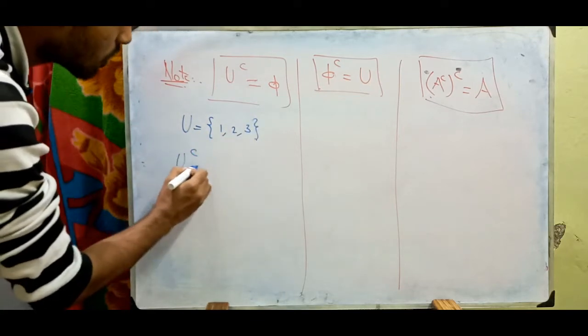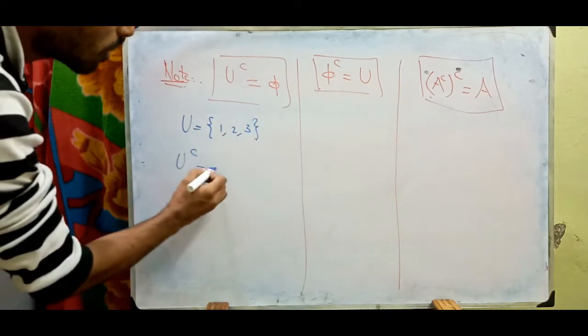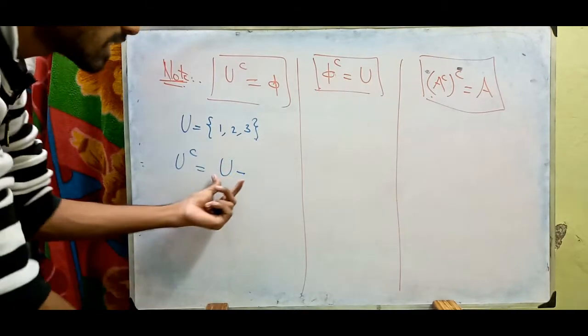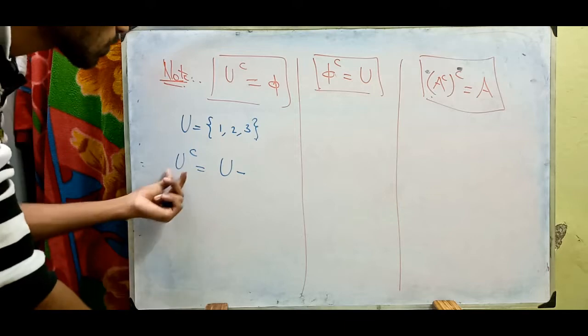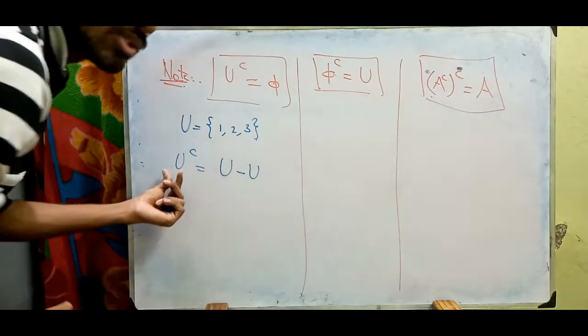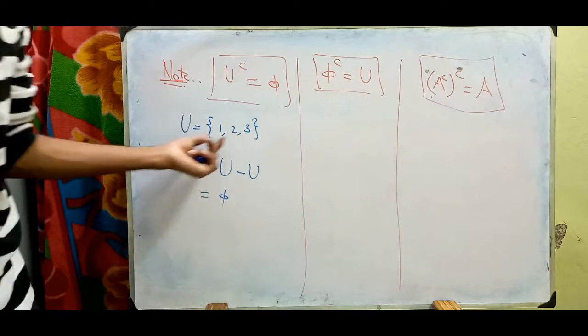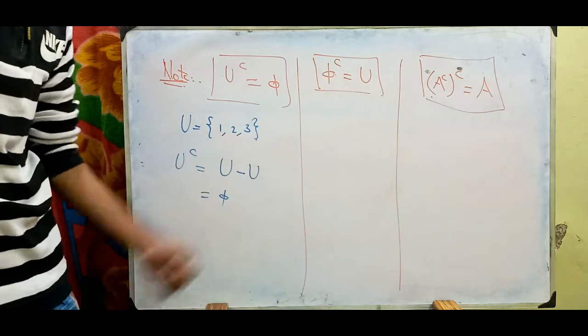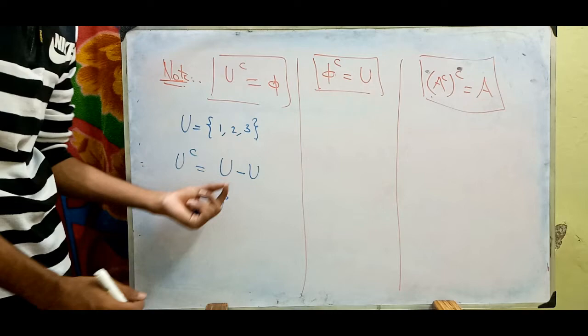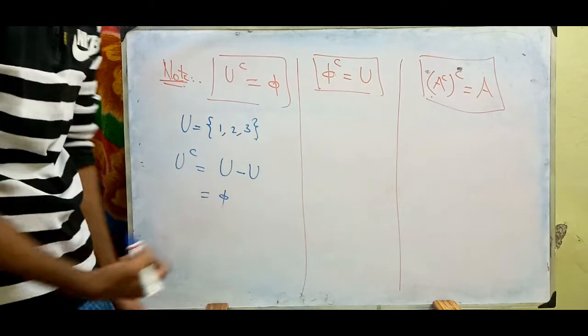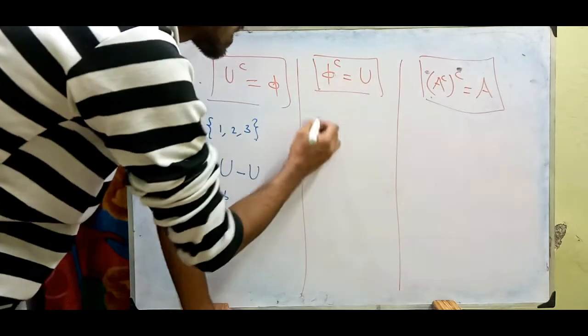So I'm going to take U complement. Whenever a complement comes, you just have to subtract it from U. So what is your U? U minus U is nothing but the empty set. 1, 2, 3 minus 1, 2, 3: if you cancel both, there will be no element present in the set, and that will remain as an empty set.